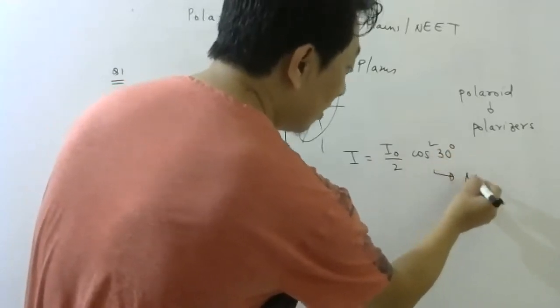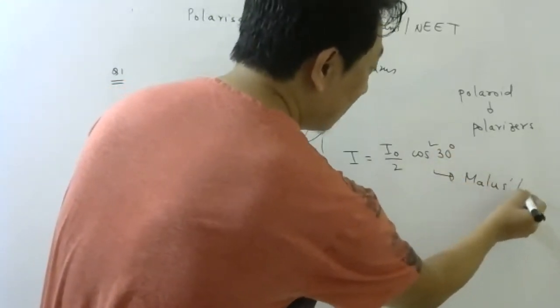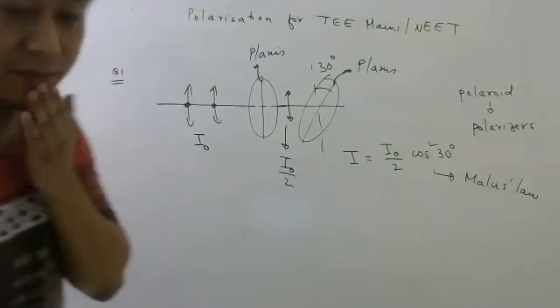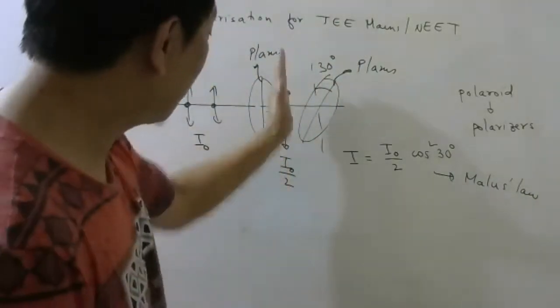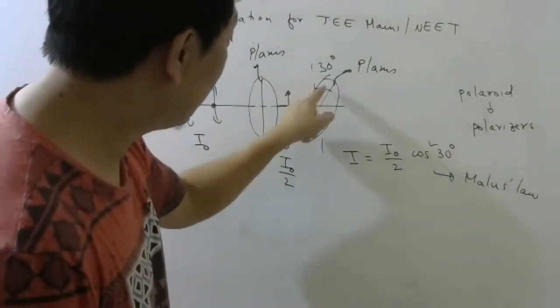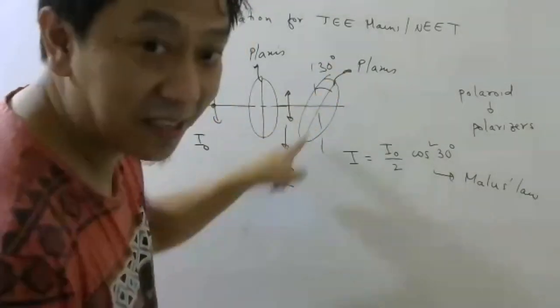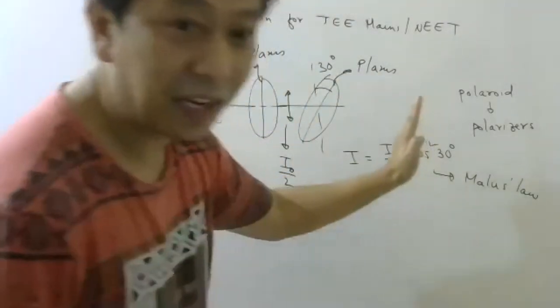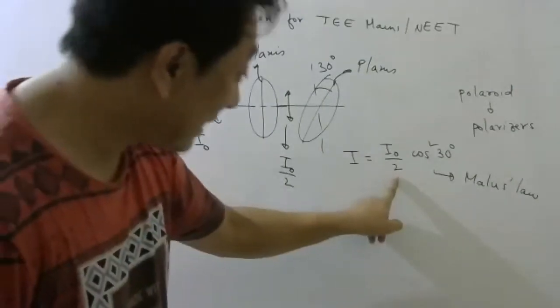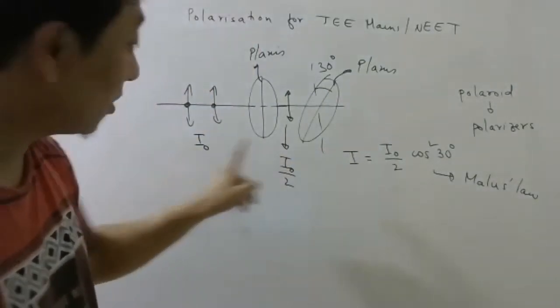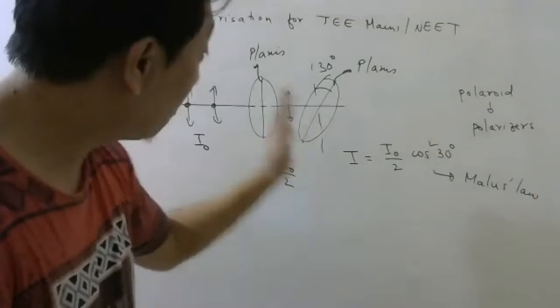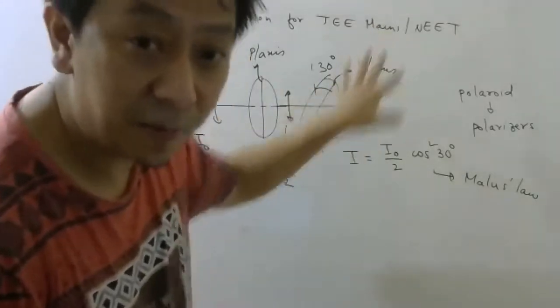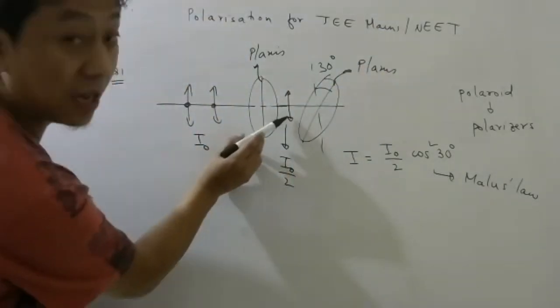Using which law? Malus law. I told you already, when the electric field falls at angle theta with respect to the pass axis, the emergent light will have intensity equal to incident intensity times cos square theta. Malus law is used when polarized light falls on a Polaroid. So this is your polarized light.